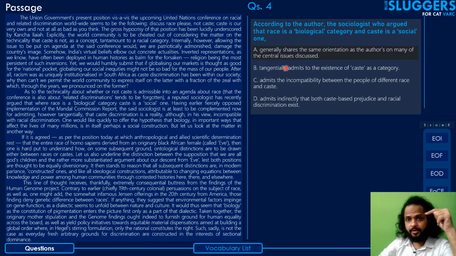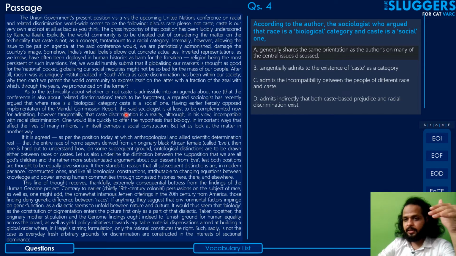In fact, on the contrary, you can make a point that directly opposes this, because if you see here, the author mentions that having earlier fiercely opposed the implementation of the Mandal Commission report, the said sociologist is at least to be complimented now. That means earlier the sociologist's point of view with respect to caste being considered as a category was different, right? That totally goes against this option. That means at least at some point of time in the past he did not agree at all with the author.